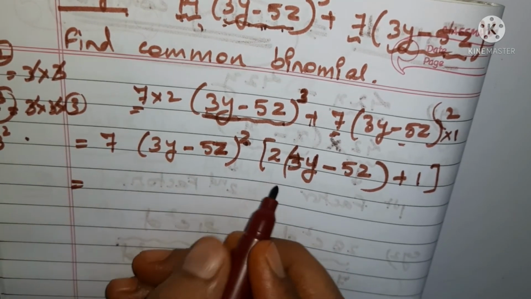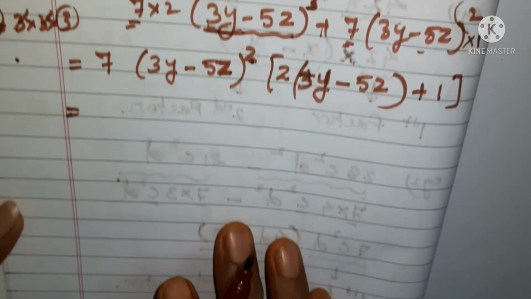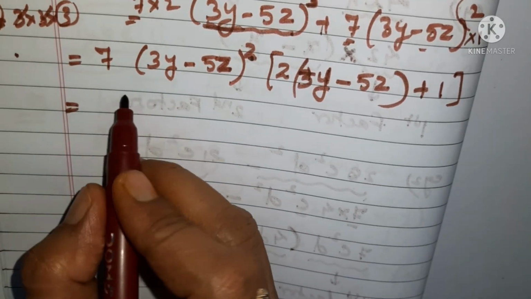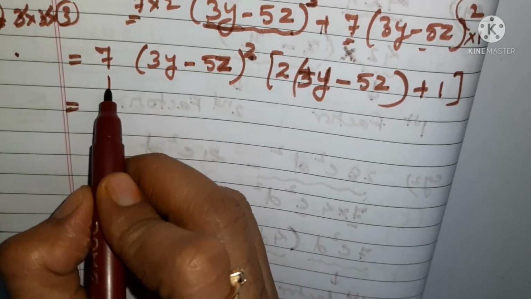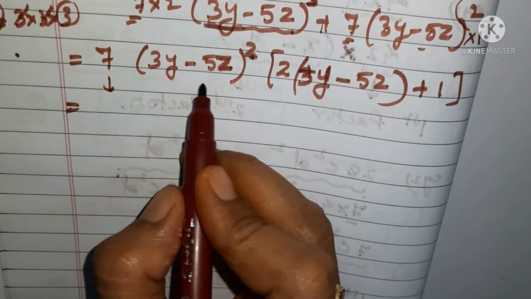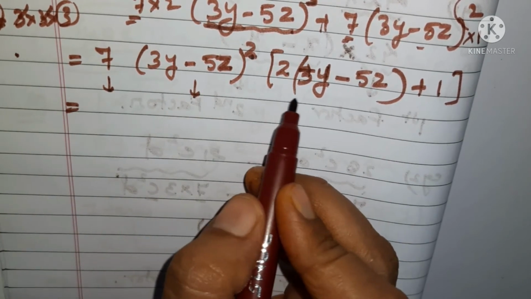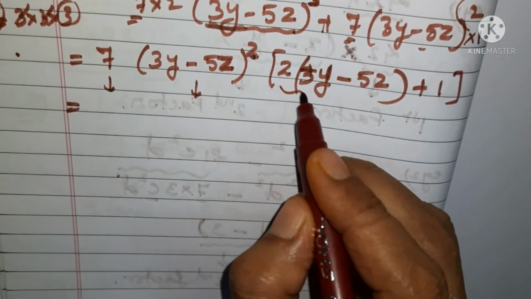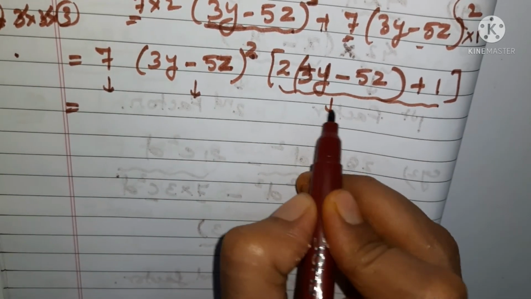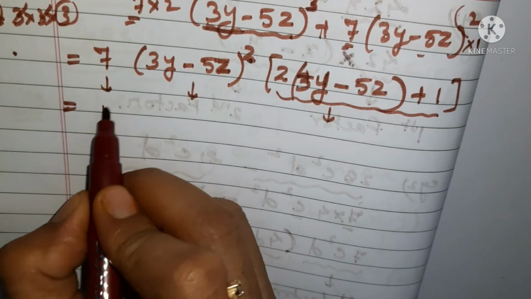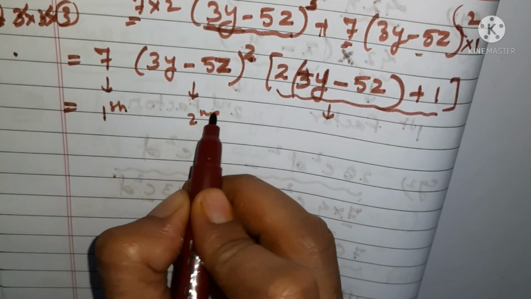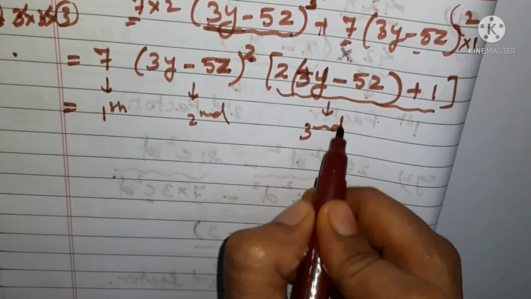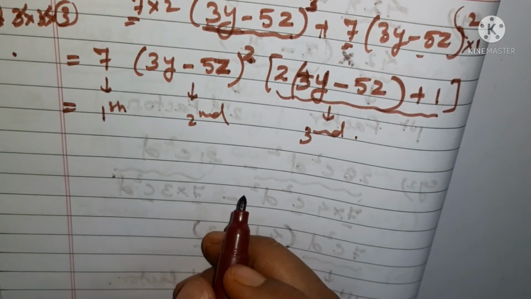So what will be your answer here? You are having how many factors? This is the first factor, this is the second factor, and here you can take from here to here as one factor. So you are getting here first, this is the second, and this is the third. Do you get my point?